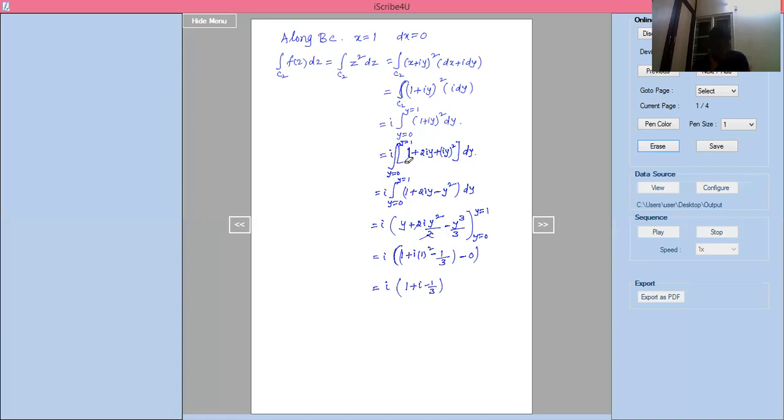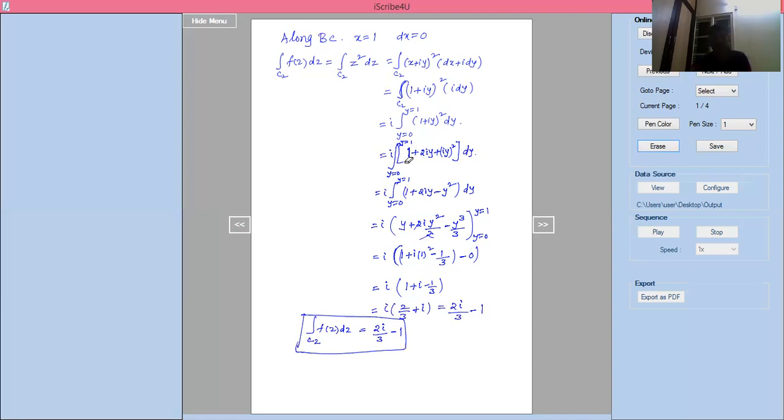If you take the LCM, 1 minus 1 by 3 is 2 by 3, so i into 2 by 3 plus i. If I multiply this, you will get 2i by 3 minus 1. This is the integration over C2 of f of z into dz, equal to 2i divided by 3 minus 1. This is the value of C2.